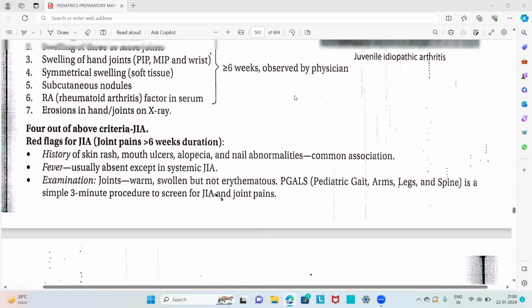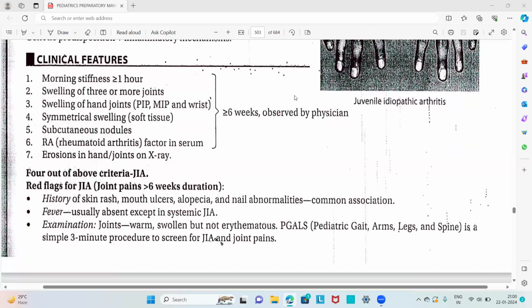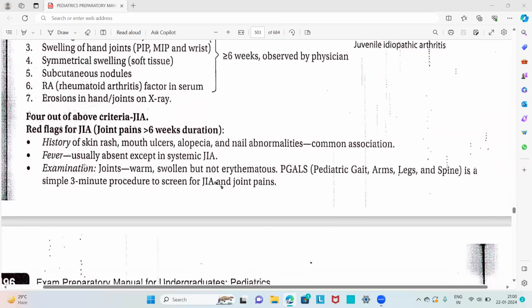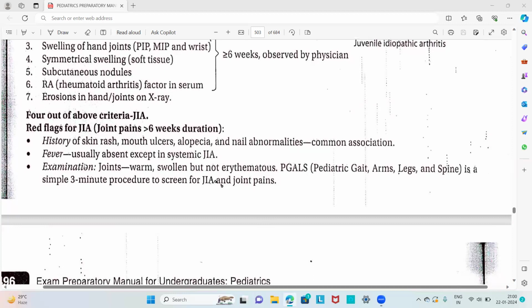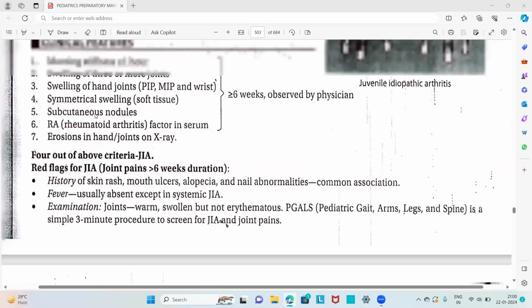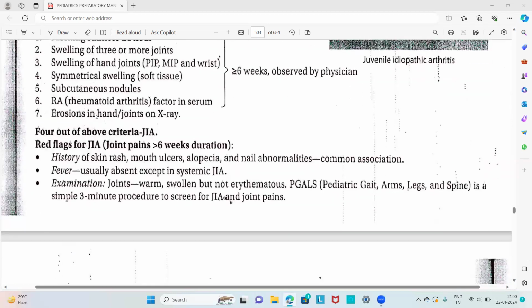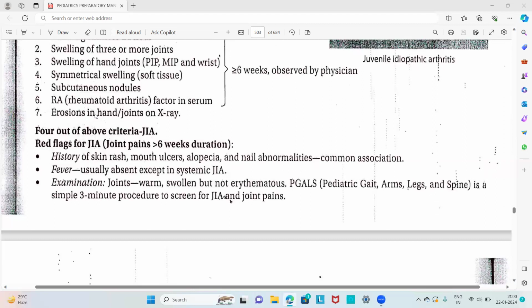To diagnose juvenile idiopathic arthritis, 4 out of the above 7 criteria, which include the M, four S's, and R E, should be satisfied to confirm the diagnosis.